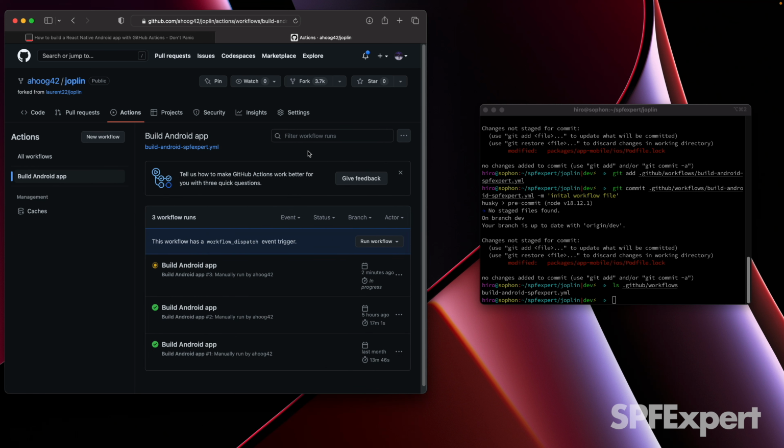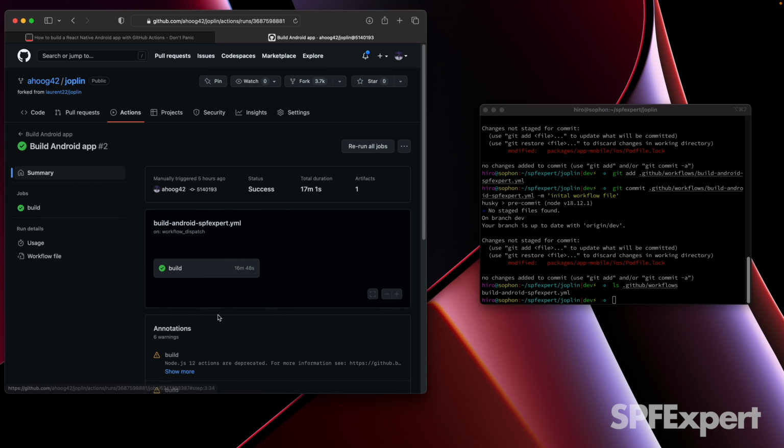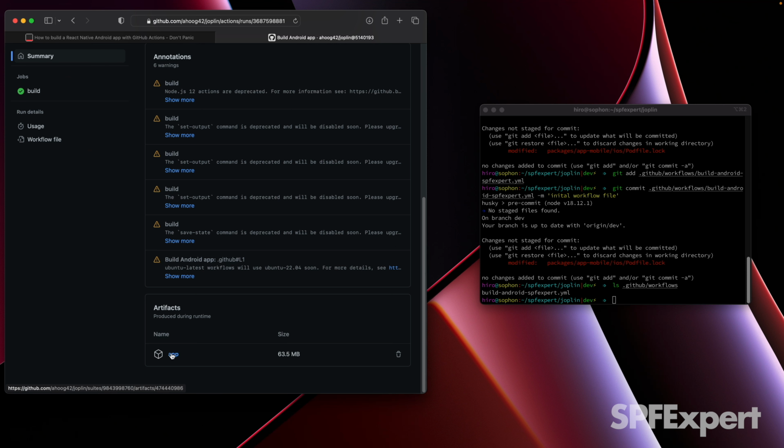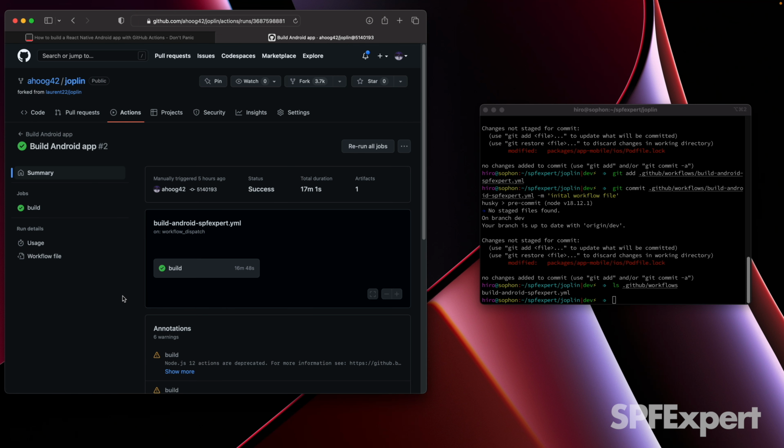So I've already mentioned that there are a couple of different ways to access the artifact, but of course, you know, I like to do things command line. So the last thing I'm going to show you is how would I access that artifact that was built in the previous step through the command line? And the answer is, of course, GitHub has great APIs, and so this is a pretty straightforward thing to do.